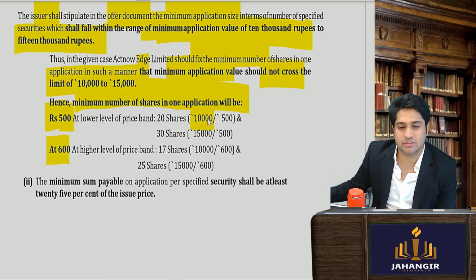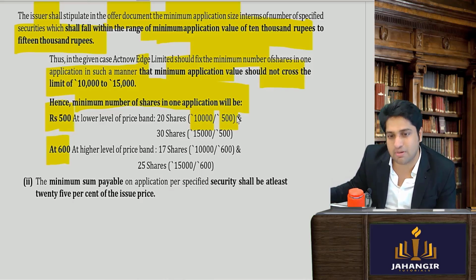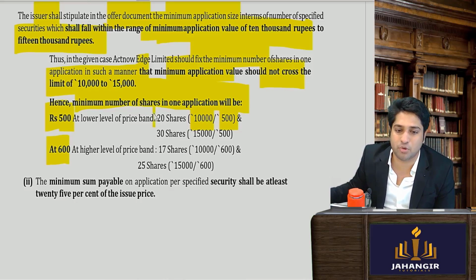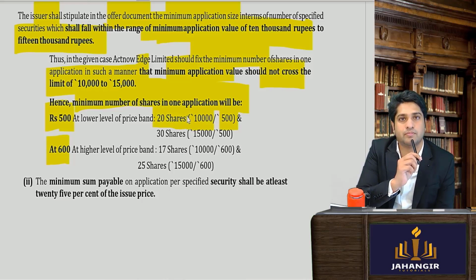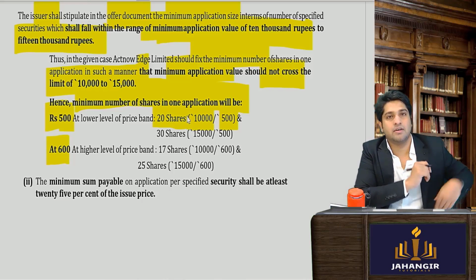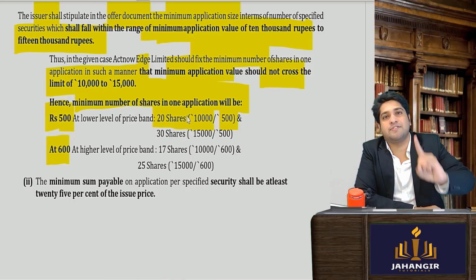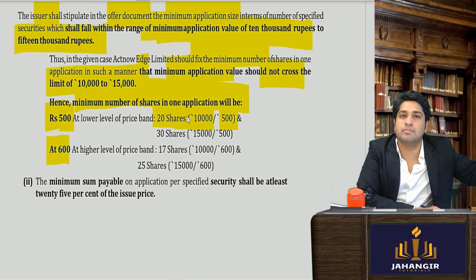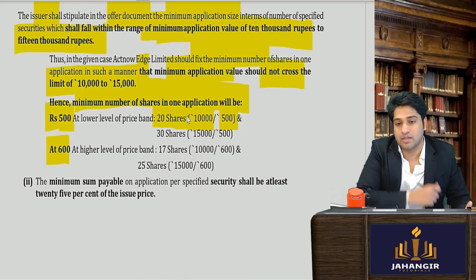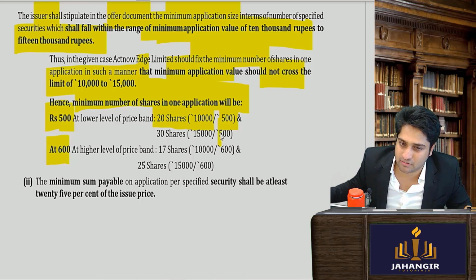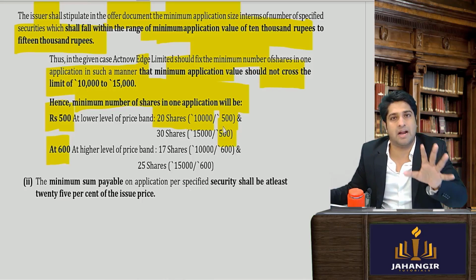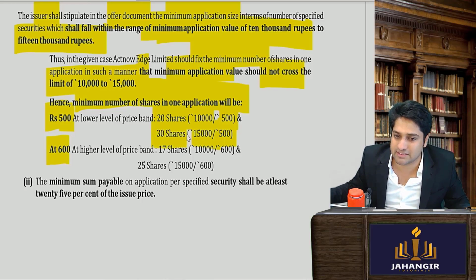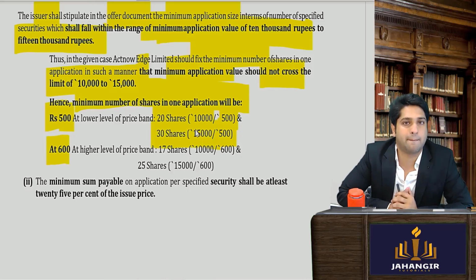So here at 10,000, how much is one share at the lower band that we are taking? 500. So for 10,000 I have to apply for a minimum of 20 shares. Understood till here? Meaning one share at lower band is 500 rupees. So if they have set the minimum application value at 10,000, I have to apply for a minimum of 20 shares. If the company decides that with the lower band at 500 rupees and the application size they are saying let's keep it 15,000, then in this scenario it will be 30 shares that you have to apply. Understood till here?